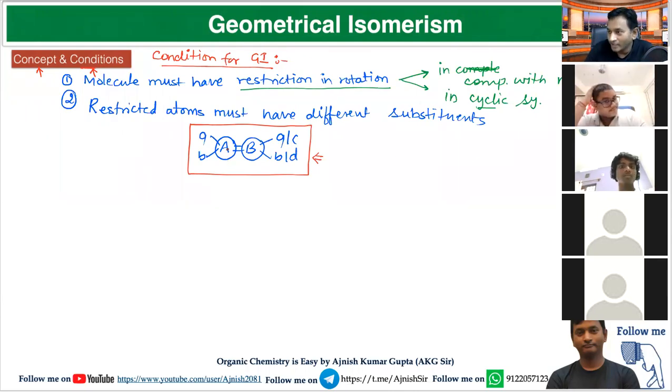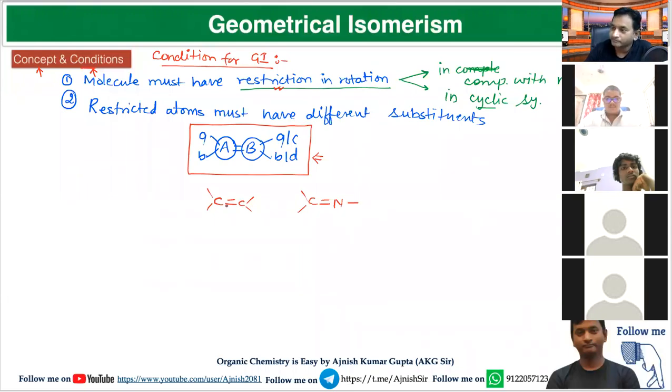First condition is molecule must have restriction in rotation. This restriction may be in the form of carbon-carbon double bond, may be in the form of carbon-nitrogen double bond, because double and triple bond have restriction in rotation. So question arises, if molecule have any type of multiple bond, whether all the molecule will show GI or not. So second condition is restricted atoms must have different substituent.